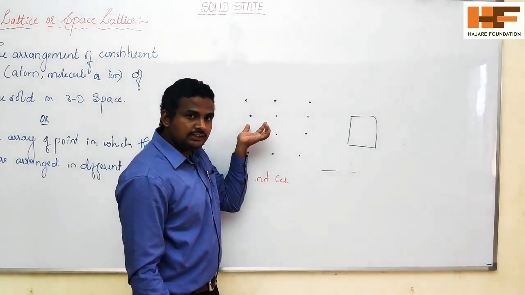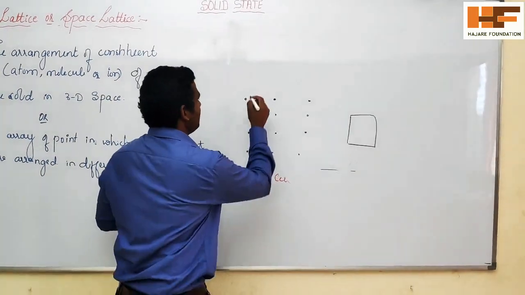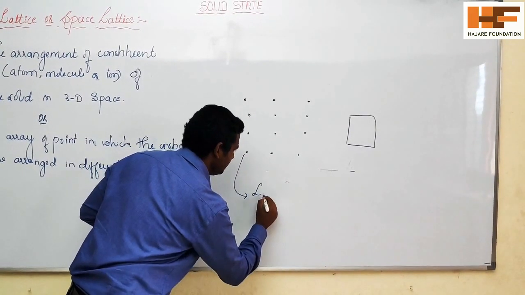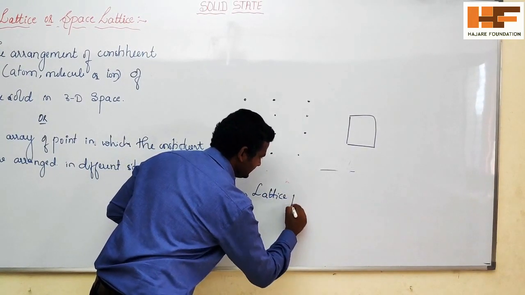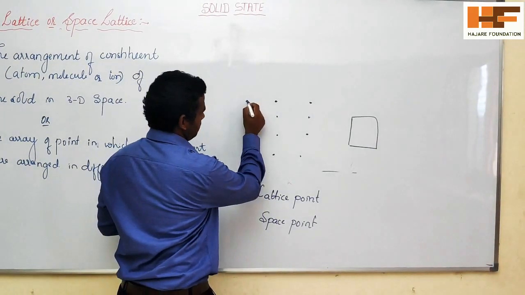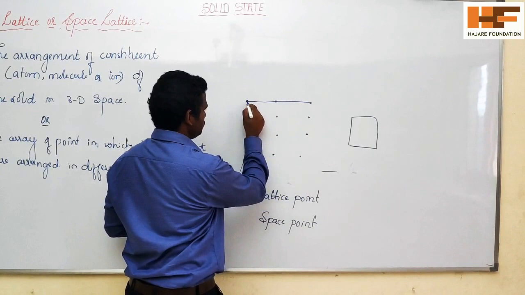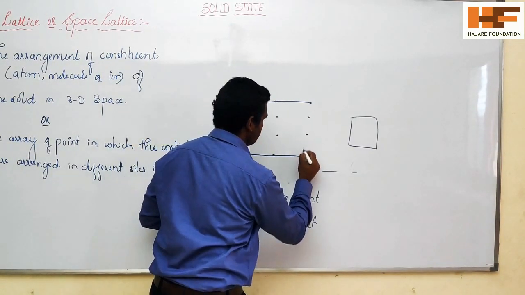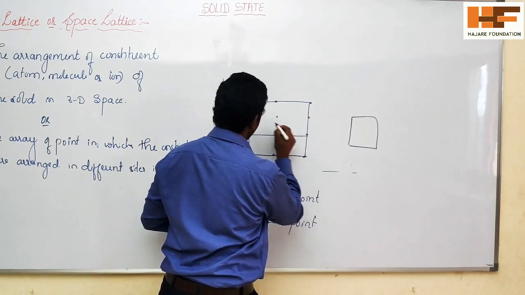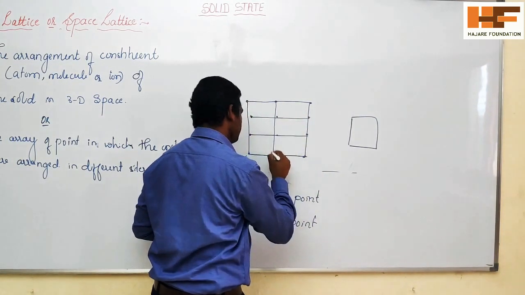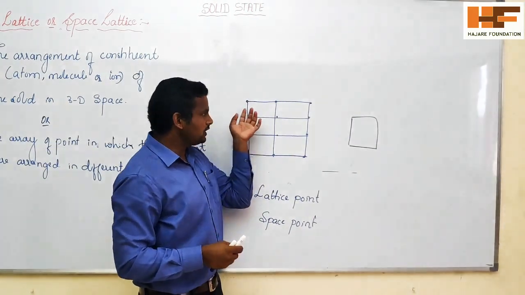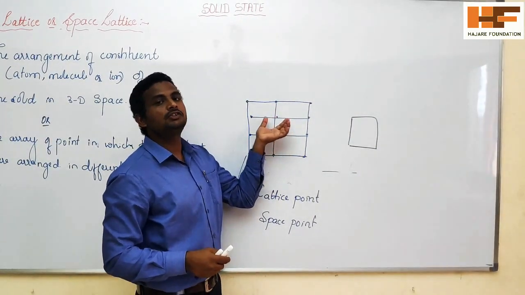These points we call lattice points. Now if I go on joining these points with straight lines, it will give a geometry.